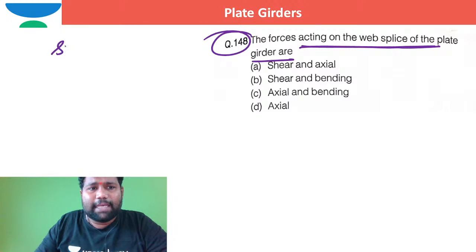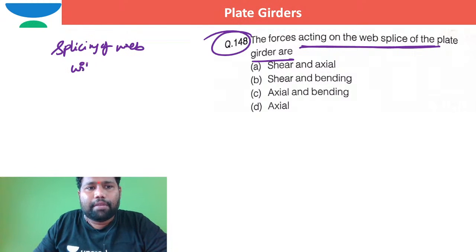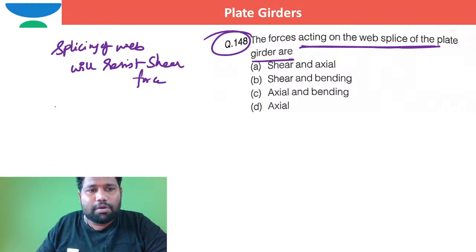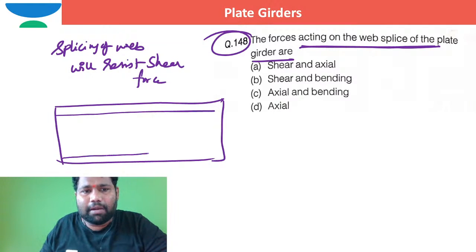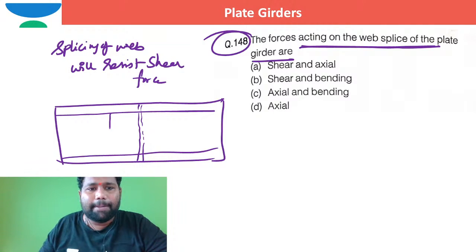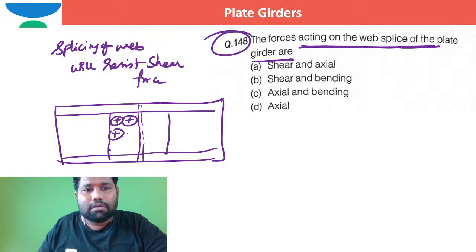So if you take splicing of web, it will resist shear force. Let us suppose this is an I section, bros. This is the girder, and web splicing has happened. Maybe here I can take. This is how, in between, the web splice has happened. Here I had gone for welding and all this stuff. I mean, not welding, it's bolting I had gone for. This is web splicing, which has got connected between two webs.